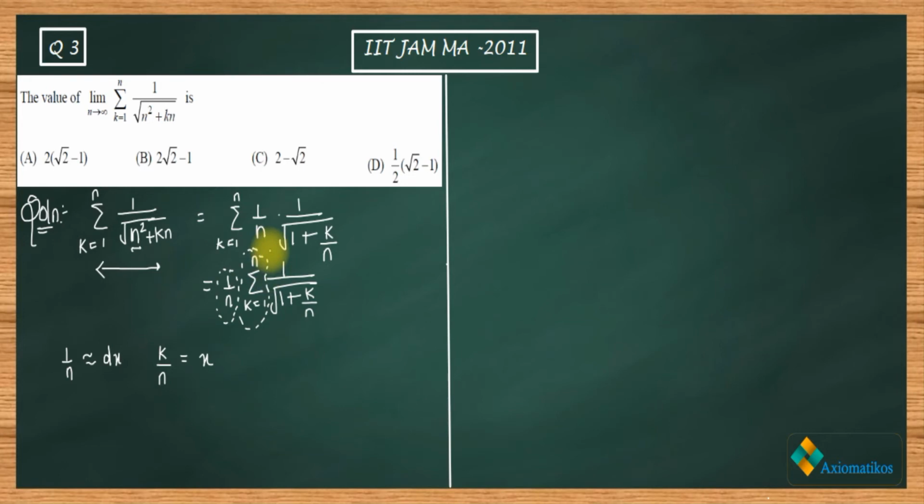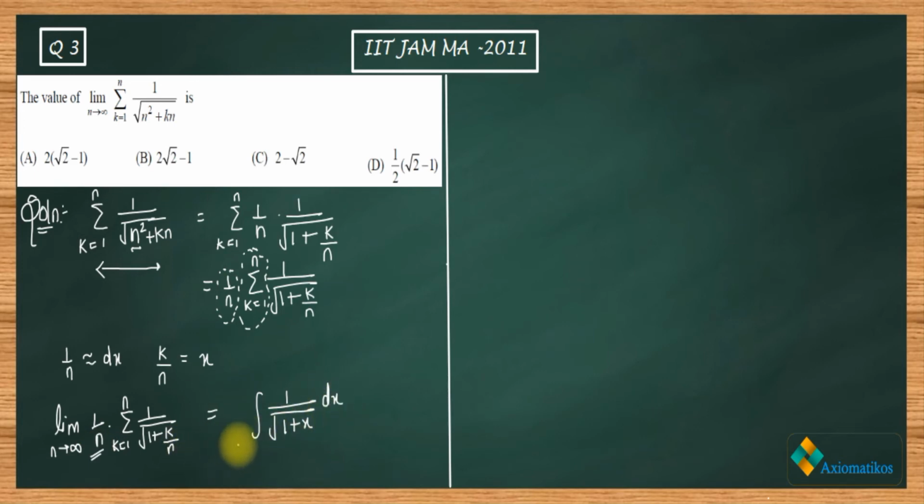This is the definition of Riemann integration. So the limit as n goes to infinity of 1 over n times the summation of 1 by 1 plus k by n, k varying from 1 to n, is equal to the integral of 1 over 1 plus x, with 1 by n written as dx.